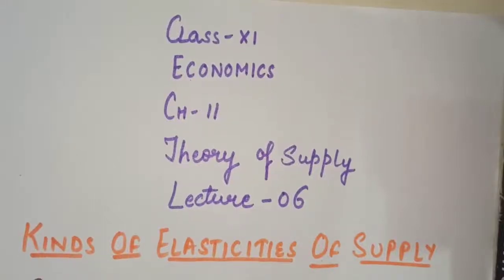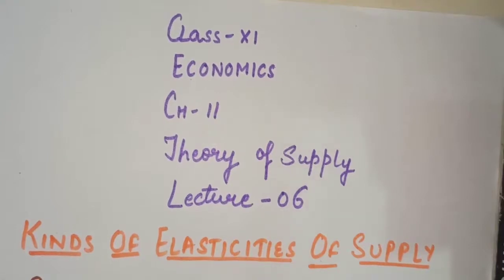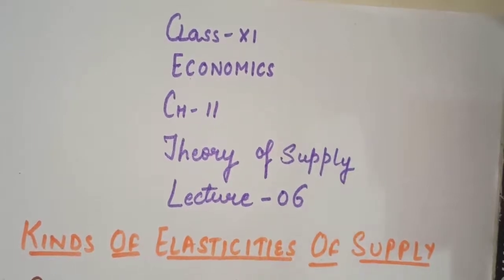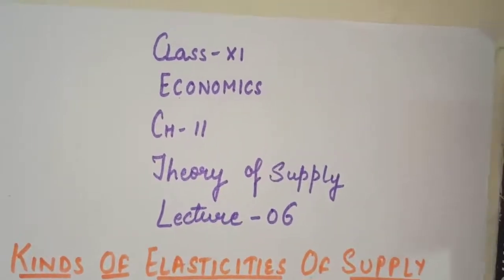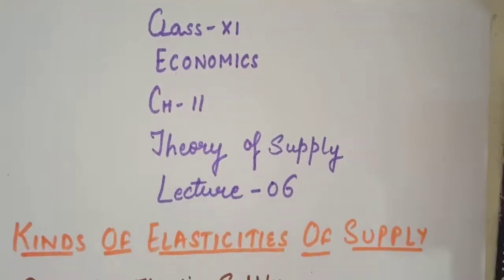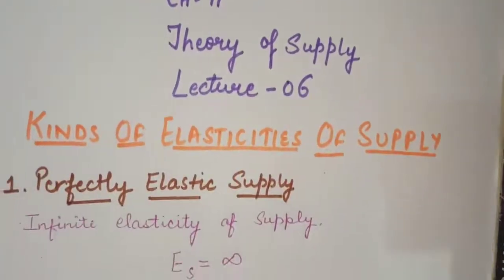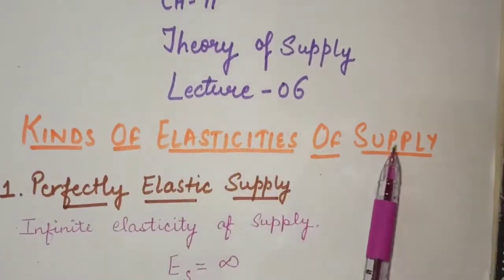This video is for the students of class 11 subject economics. In this video we are going to continue with our chapter number 11, that is theory of supply, and this is lecture number 6, that is the last lecture of this chapter. After this lecture your chapter will be completed. So in this video we are going to discuss kinds of elasticity of supply.